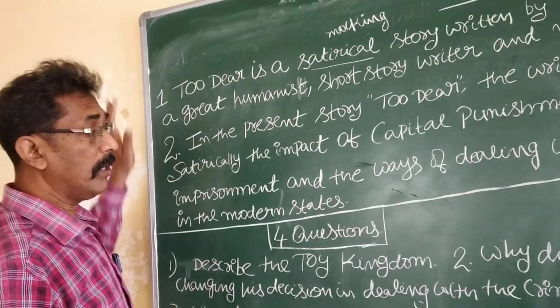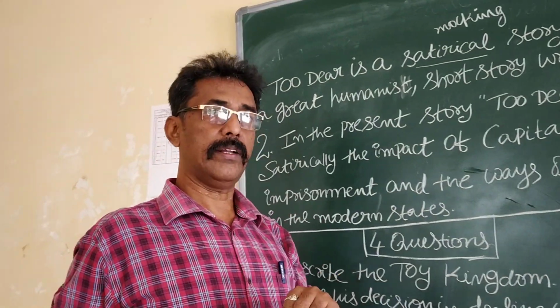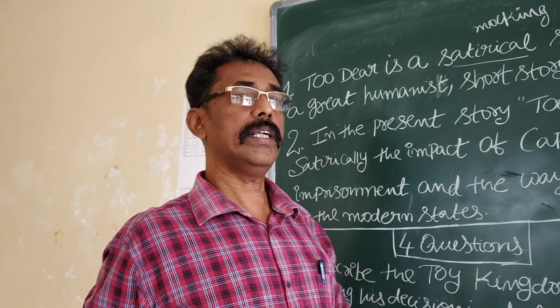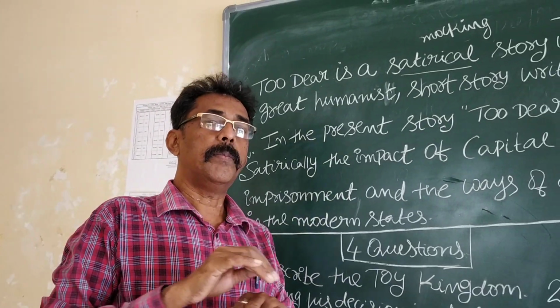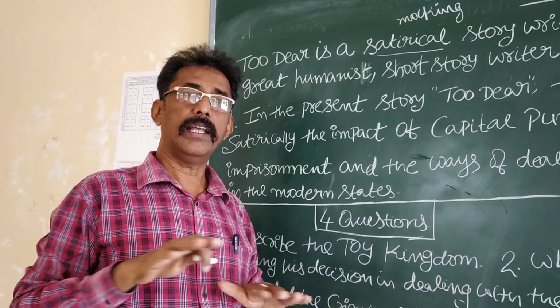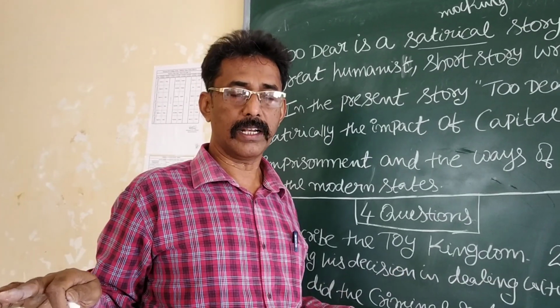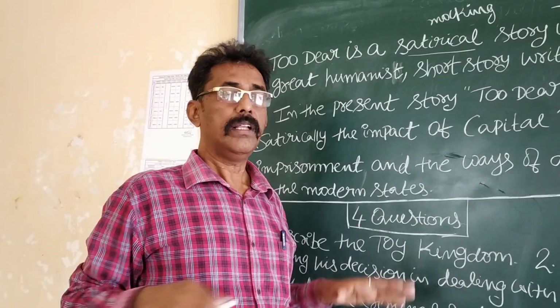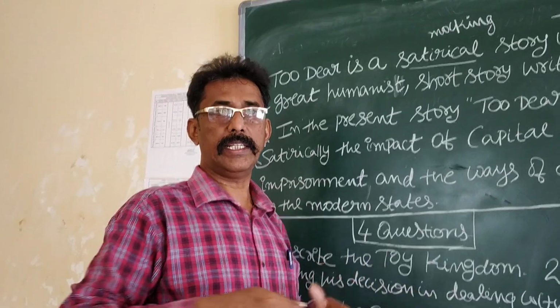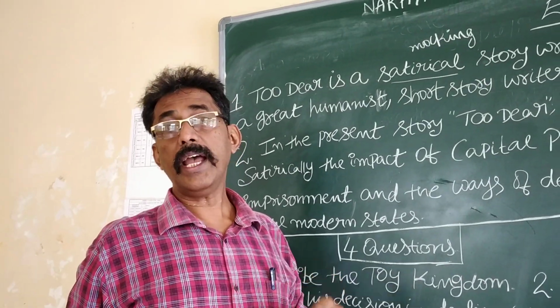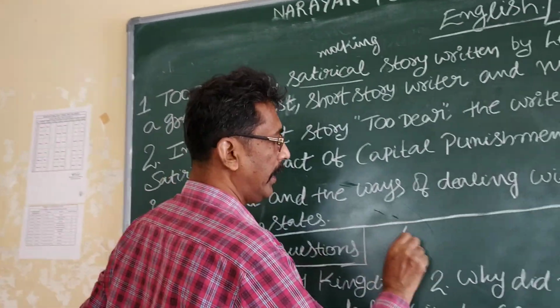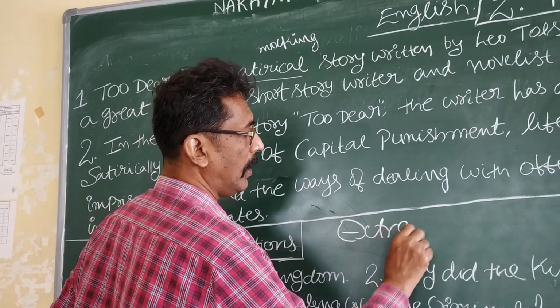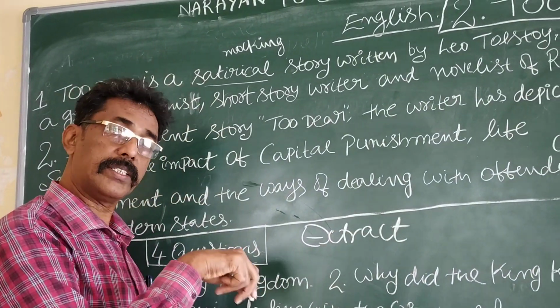Listen. One more thing. Next method. A new thing to you: all poems are not poems, all lessons are not lessons at all. In your answer script, Romeo and Juliet is not called a poem. We have used the word extract in place of poem.